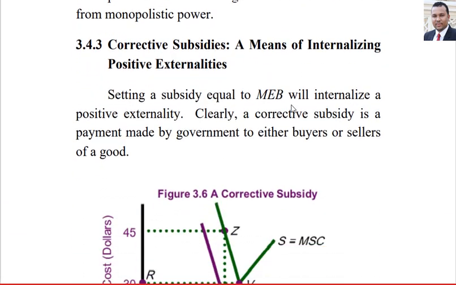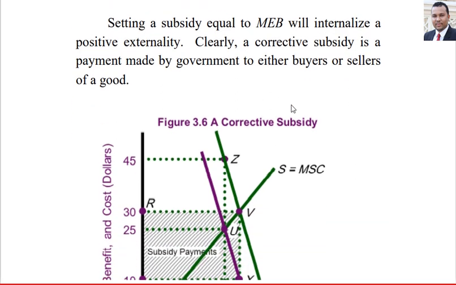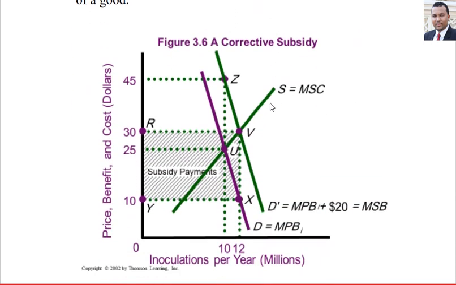The next corrective measure is corrective subsidies, when we talk about benefits. In this case, we are internalizing positive externalities. This is the given supply curve, marginal social cost, and this is the original demand curve, marginal private benefit.